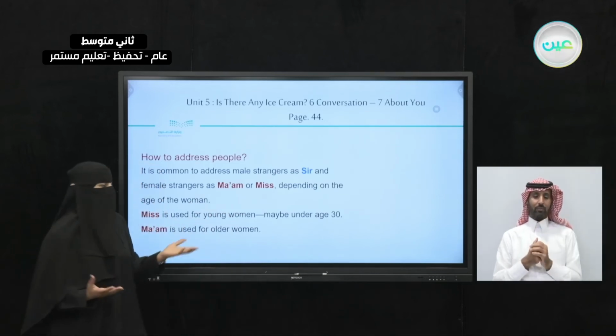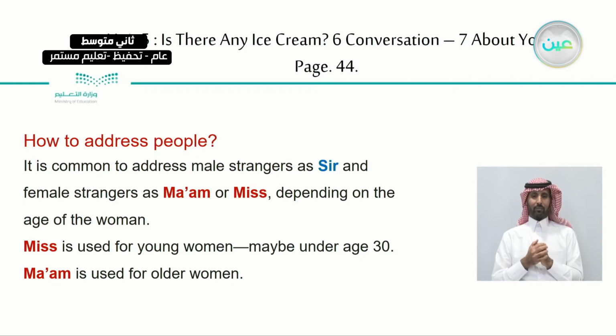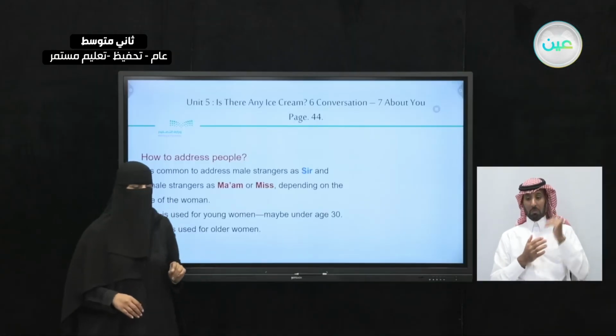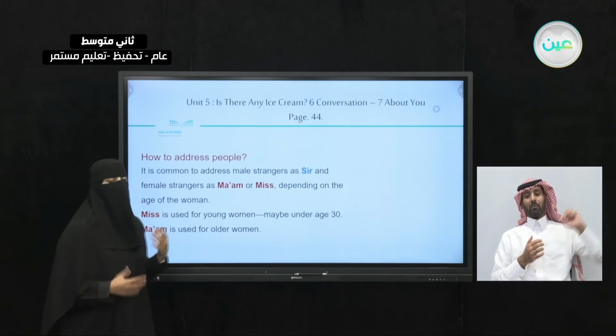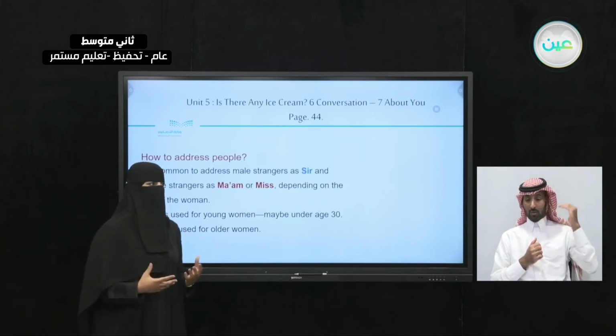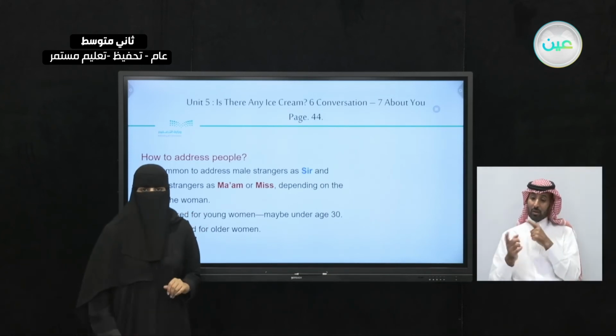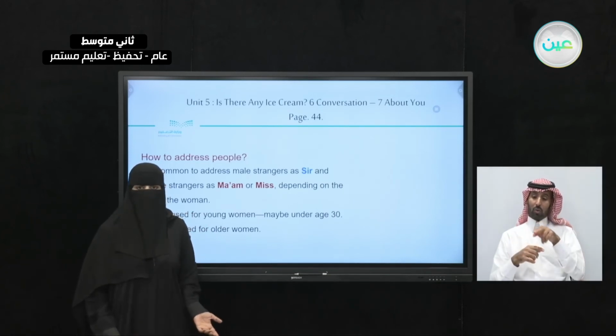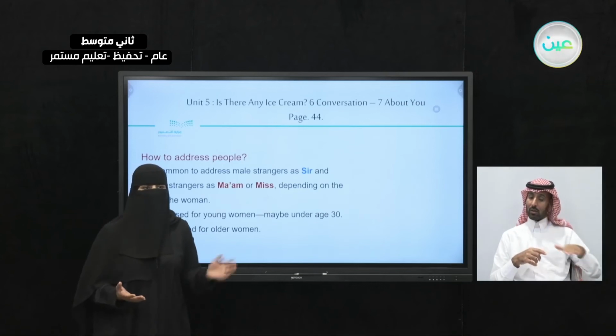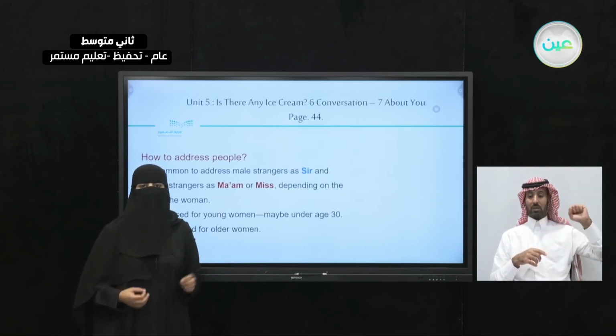So when are we going to use ma'am and when are we going to use miss to address people politely? So miss is used for young women, maybe under the age of 30. But young women, we're going to address them as miss. And ma'am is used for older women. Now, if someone is going to address your little sister, how are they going to address her? Ma'am or miss? For your little sister, they're going to address her with miss.